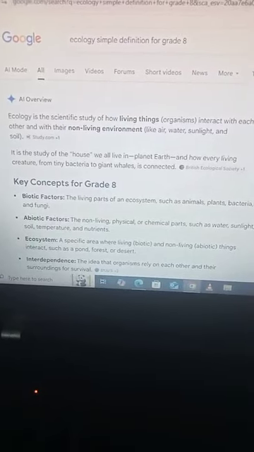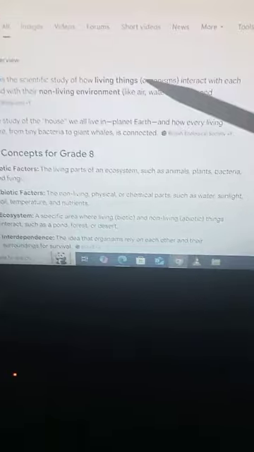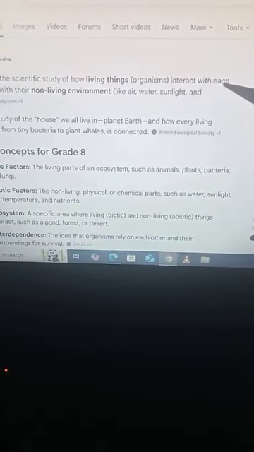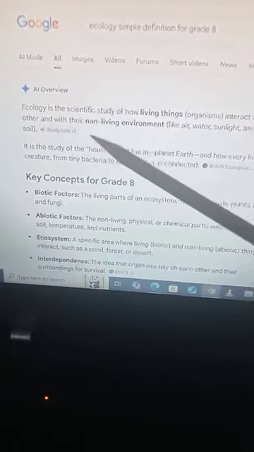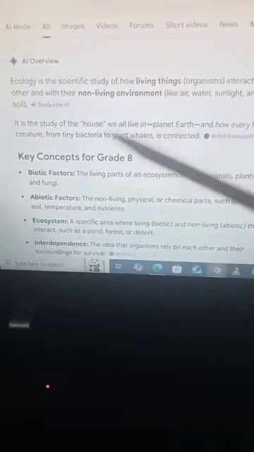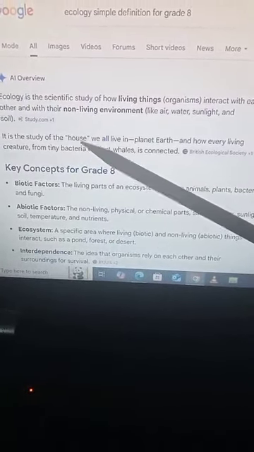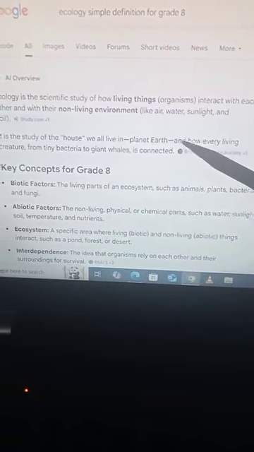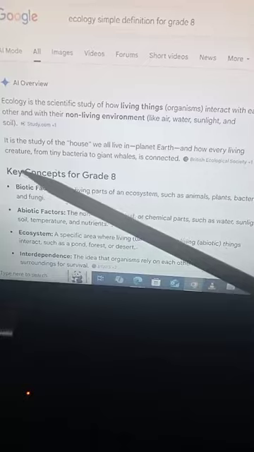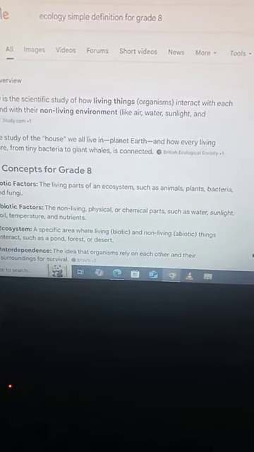Now what is ecology? Ecology is simply the scientific study of this whole ecosystem. It's the scientific study of how living things, that is organisms, interact with each other and with their non-living environment like air, water, sunlight and soil. It is the study of the house we all live in, that is planet earth, and how every living creature from tiny bacteria to giant whales is connected to each other.